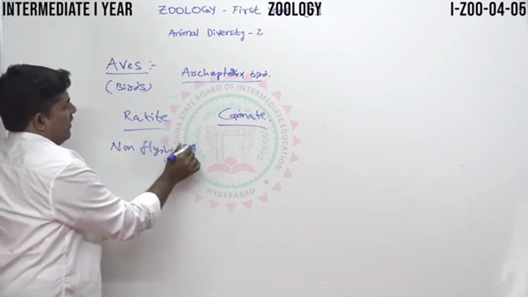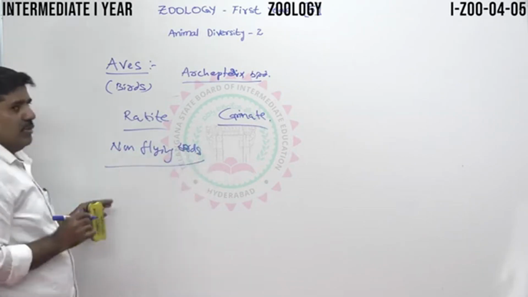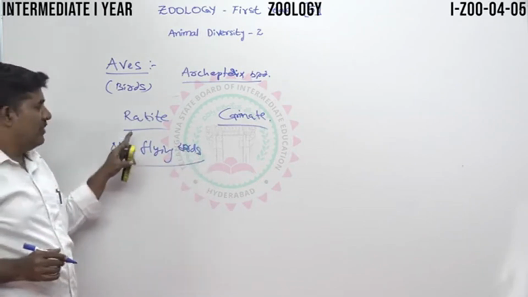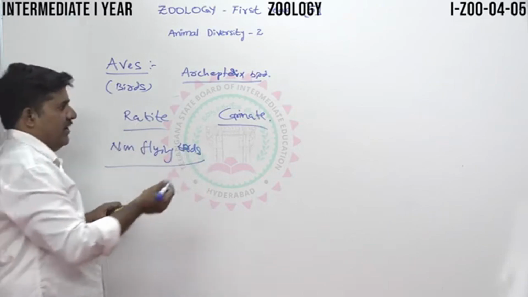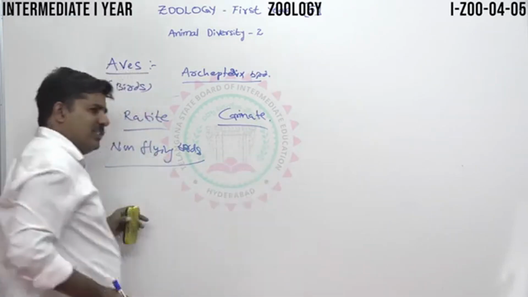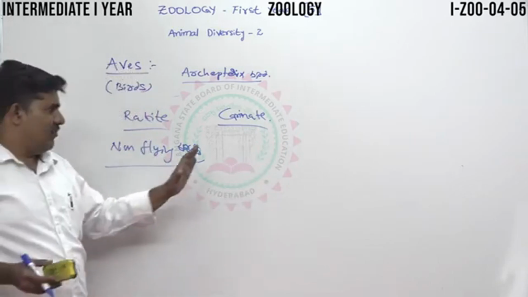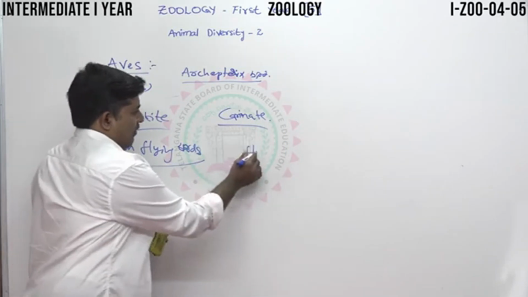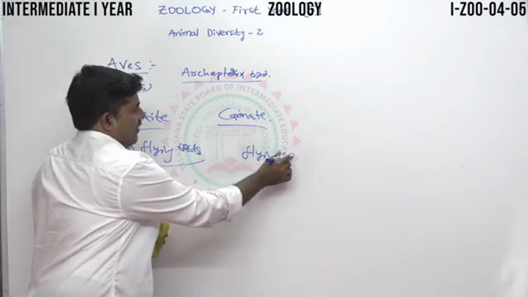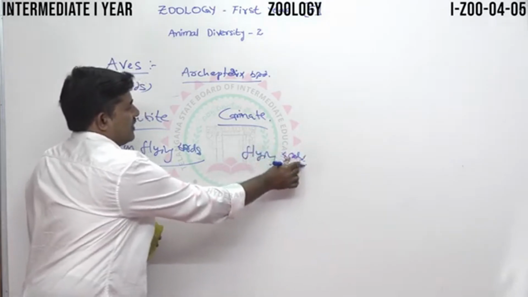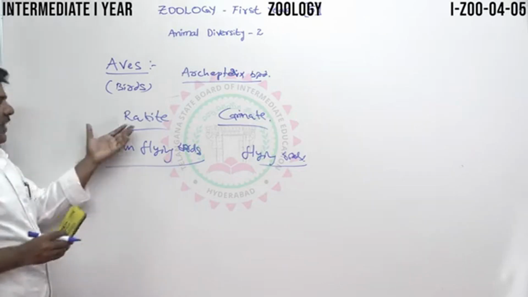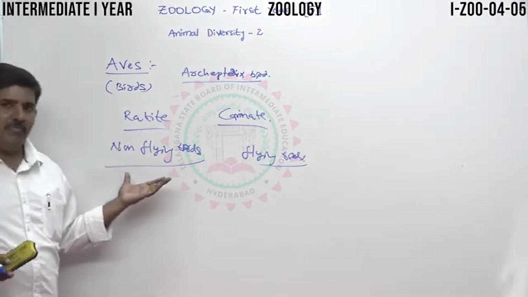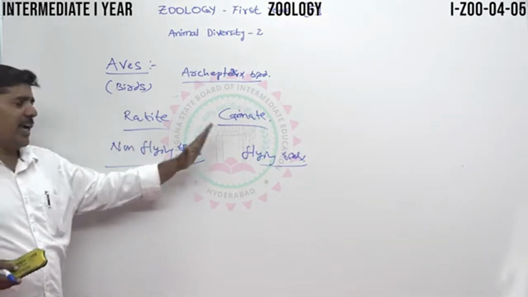Ostrich is the best example of the ratite. The remaining birds, pigeon, hen, and so on, we can see in the carinate. That is called flying birds. Let us see the difference between ratite and carinate.